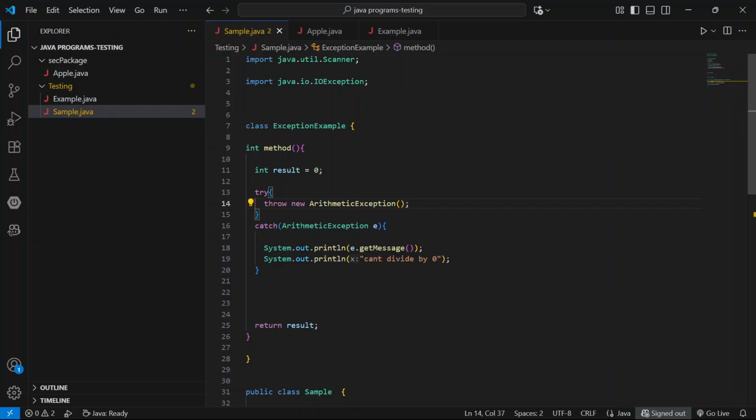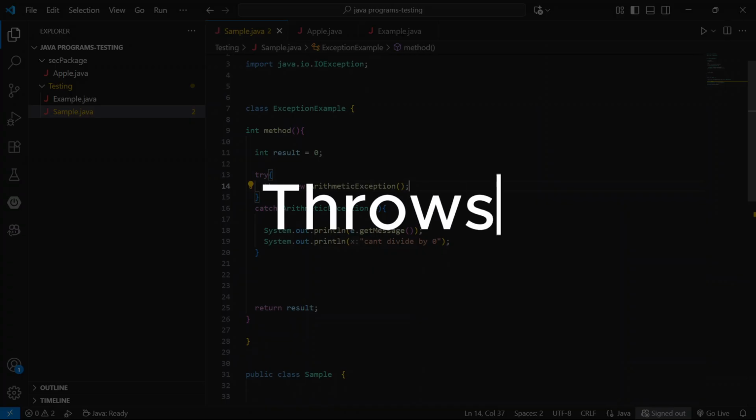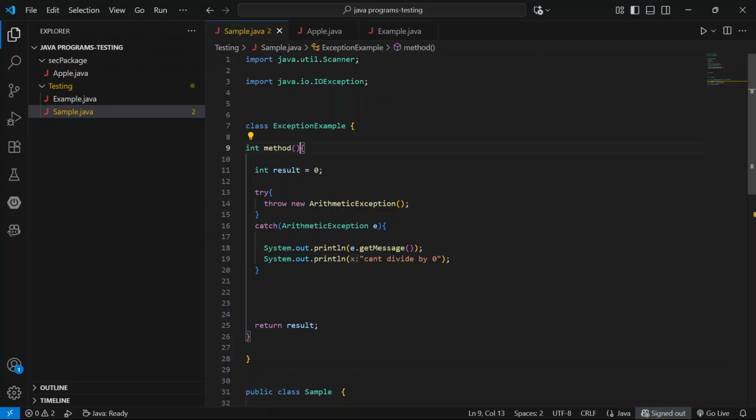The throw keyword is used to throw an exception explicitly. Here, throw the exception explicitly. And throws declares the exception in the method signature.